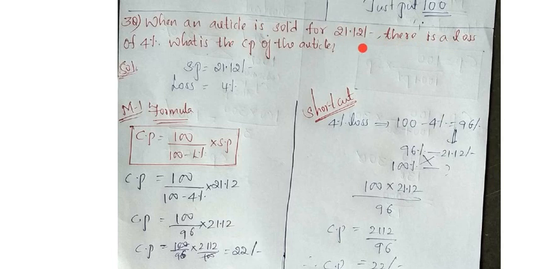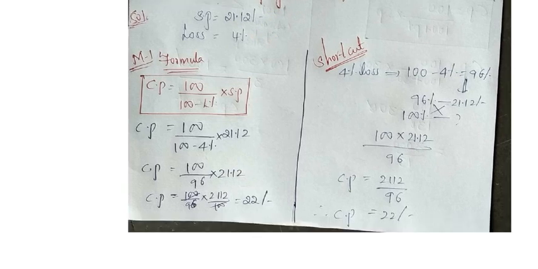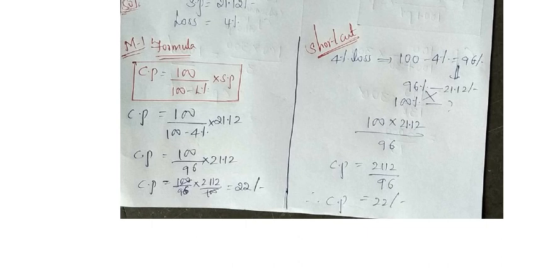How much loss is there? 4%. Then they are asking us what is the cost price of the article. For this you can simply use the formula, and I will tell you a shortcut also. They are asking us cost price, no? Cost price is equal to 100 by 100 minus loss percent into selling price. That means cost price equals 100 by 100 minus 4% into selling price 21.12. If you do cancellation, we will get the final answer, cost price as 22 rupees.